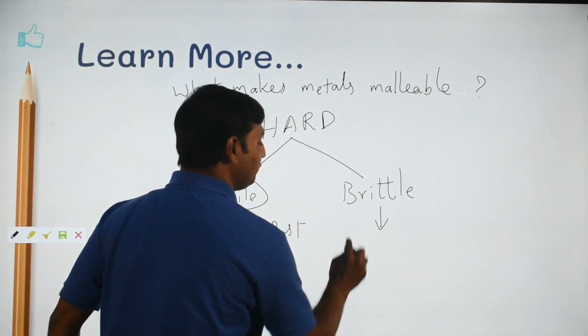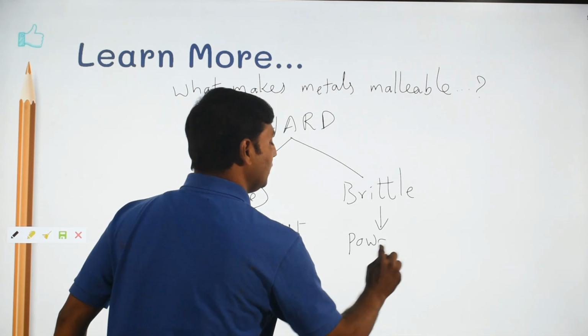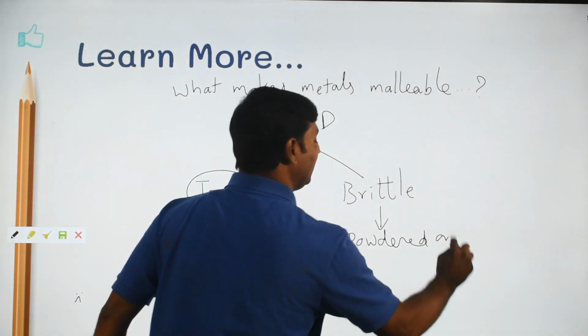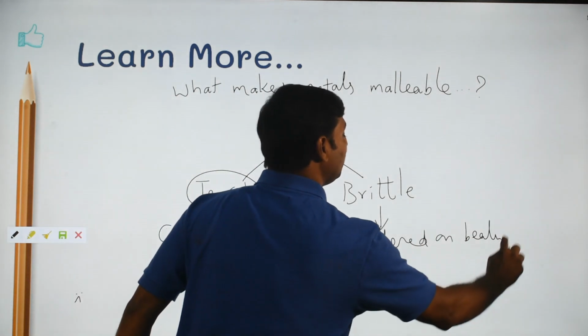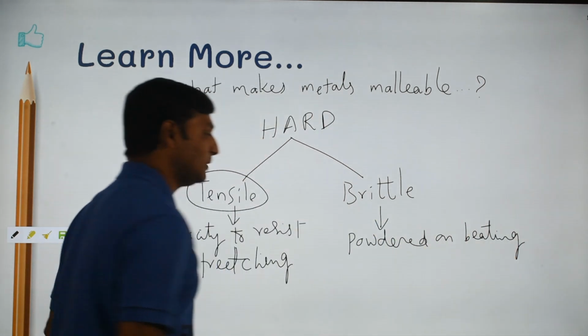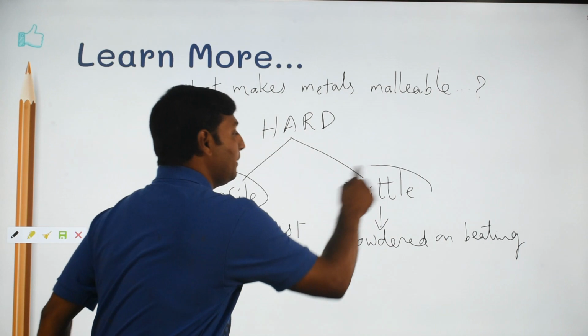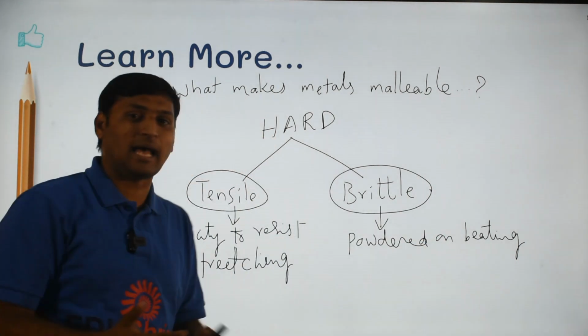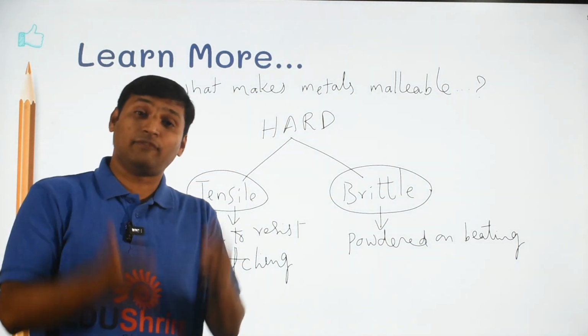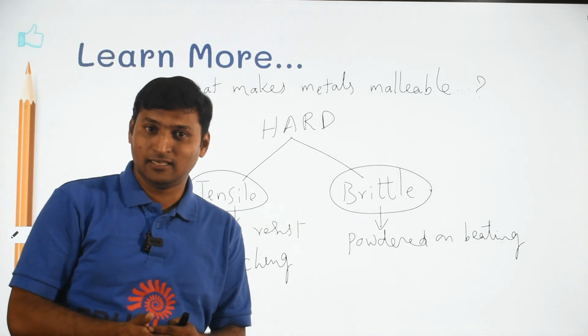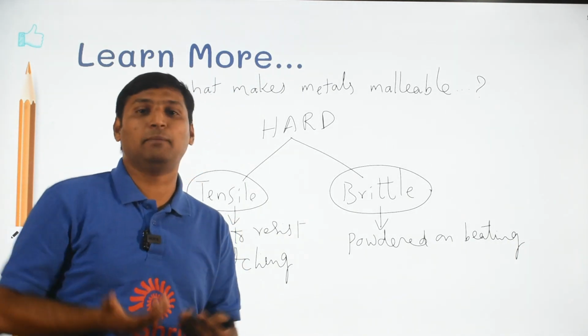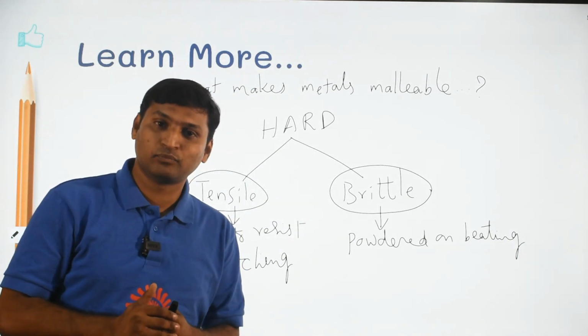Whereas, if you apply any mechanical force on the substance and it gets powdered, it gets broken, then it is said to be brittle. Best example is diamond. One of the hardest substances on earth, but on beating, it breaks. That's why diamond is brittle.